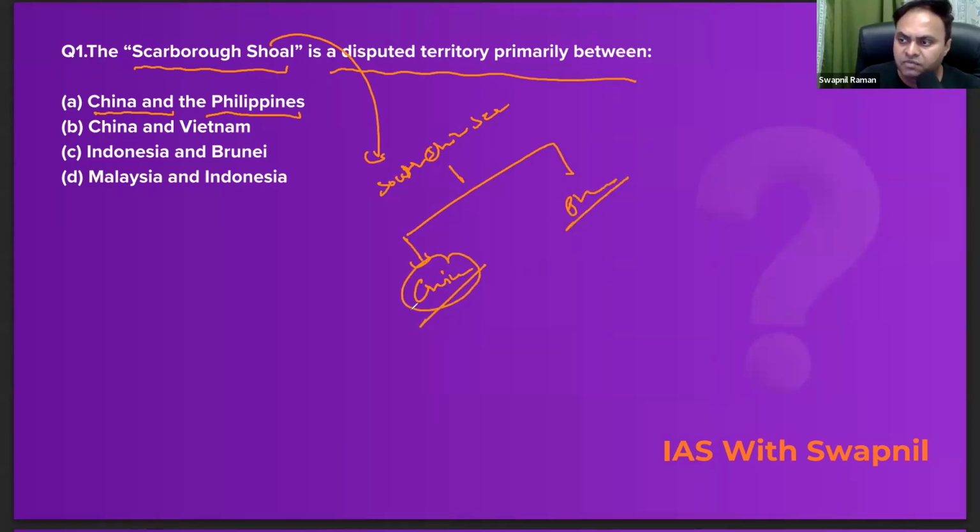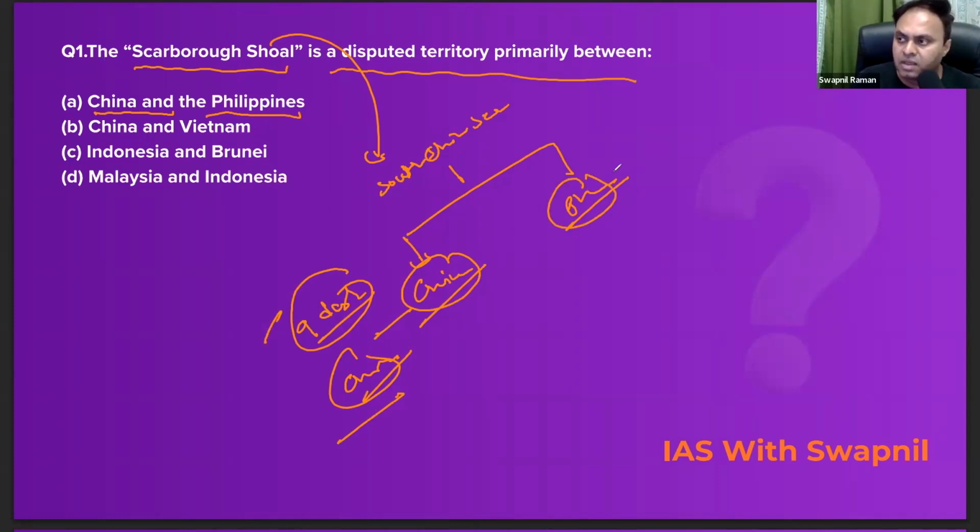First of all, look at the argument of China. China says that as per its 9 dash line. So 9 dash line, it is an imaginary line of China within the South China Sea. So as per the 9 dash line, everything which falls within the 9 dash line belongs to China. So Scarborough Shoal lies within the 9 dash line. Therefore, China claims its historical rights over this territory.